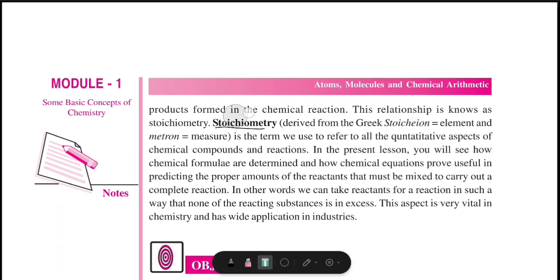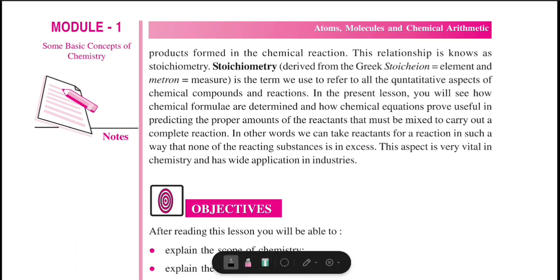Now let's go to our last topic, which is stoichiometry. What is stoichiometry? Stoichiometry is the term we use to refer to all the quantitative aspects of chemical compounds and reactions. What does this mean? This means that we need a term, like we have mathematics. What is mathematics? Mathematics is a term that we use to describe calculations in daily life, right?